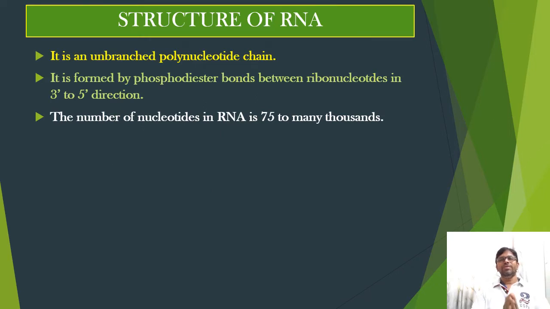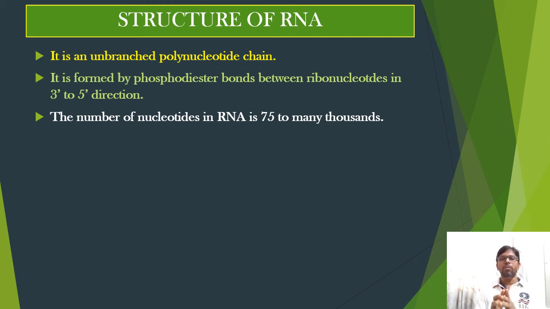Coming to the structure of RNA. RNA is an unbranched polynucleotide. RNA is made up of many ribonucleotides. RNA is formed by phosphodiester bonds between ribonucleotides in 3' to 5' direction.